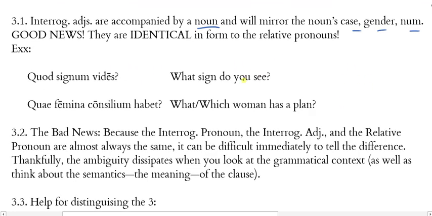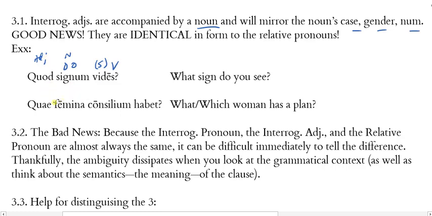So here are some Latin examples. These both come from the chapter. Quod signum vides. What sign do you see? So my subject is you. I'll put that in parentheses. That's the verb. Signum is the direct object. And so it's a noun, right? And quod here is functioning as an adjective. It's an interrogative adjective.